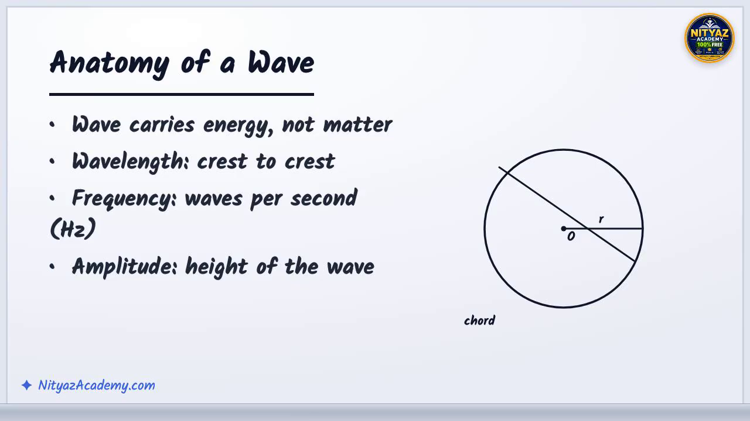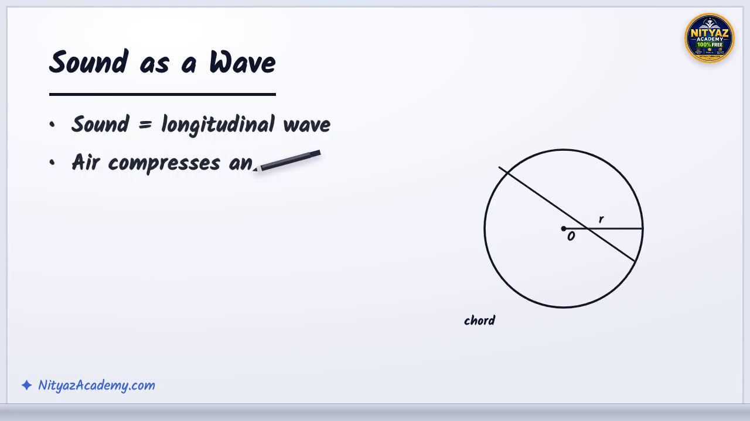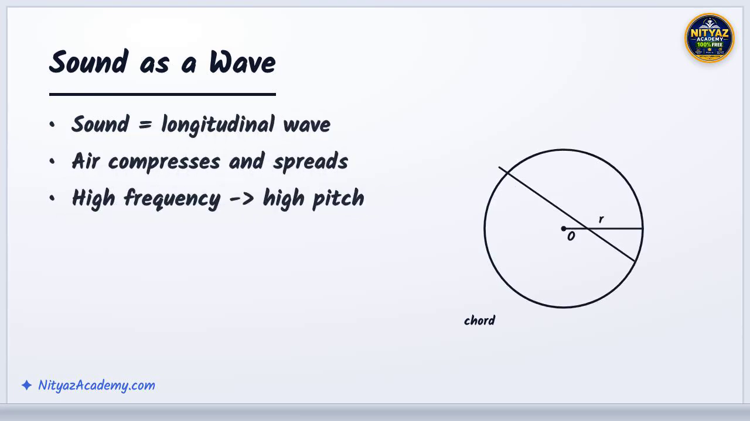Wavelength is the distance between two crests. Frequency counts how many waves pass each second in hertz, and amplitude is the wave's height, which tells us how much energy it carries. Sound is a longitudinal wave, meaning the air squeezes and stretches back and forth along the same direction the wave travels.